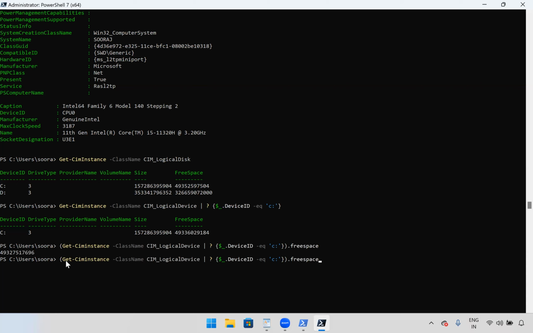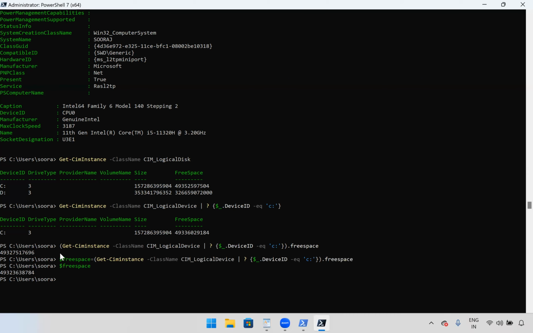Okay. We'll do one thing. We'll take this into one variable, C drive free space equal to this.